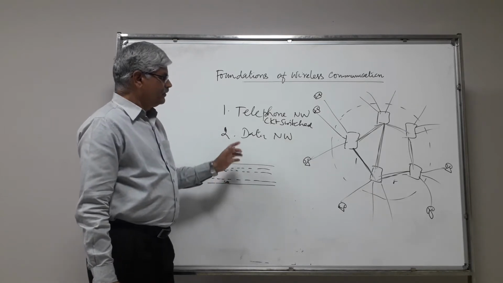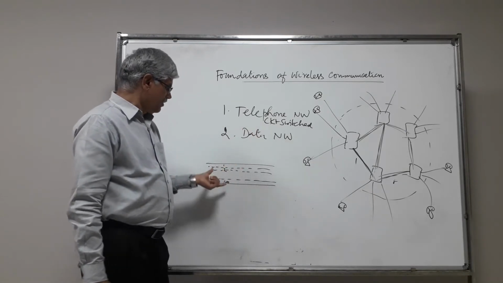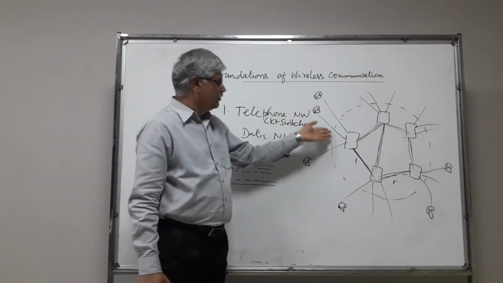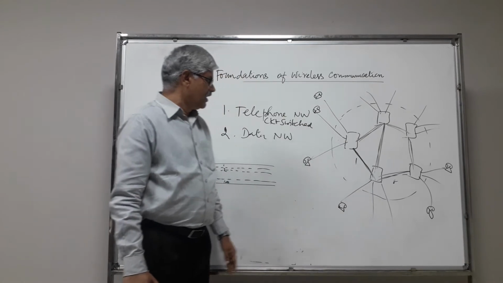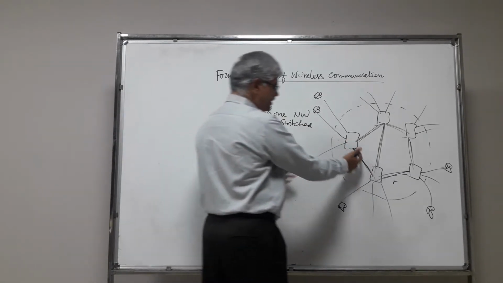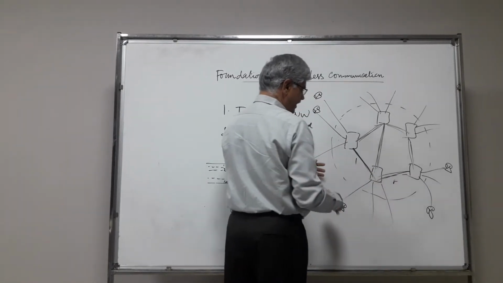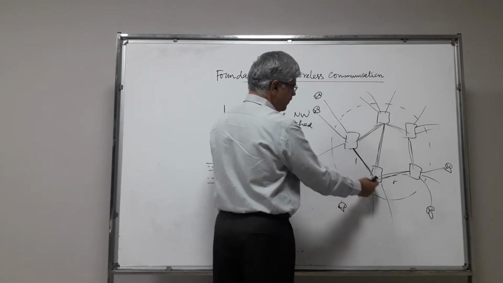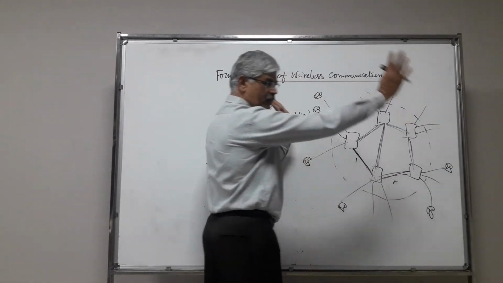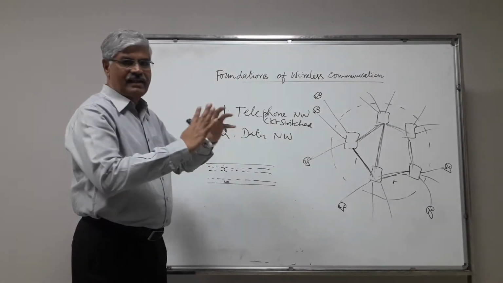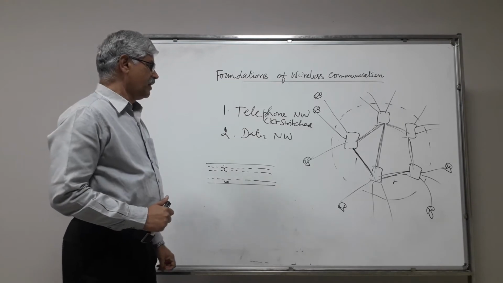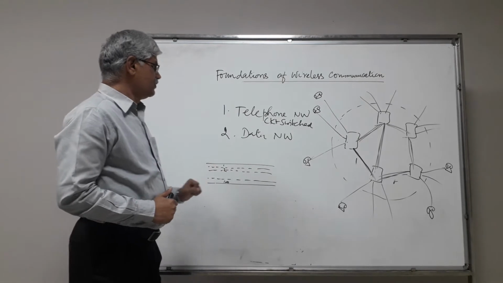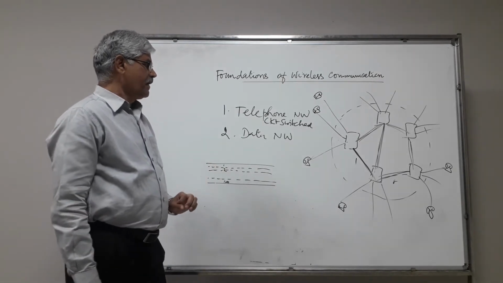So each channel is thought of as a lot of virtual channels. Each virtual channel is given for one particular communication. Like this, 100 communications can go through this and 100 can go through that. Another channel here may go from here to here, or from here to there. Like that, they will use the different channels. This is how they set up the switching matrices. This is as far as circuit switching is concerned.